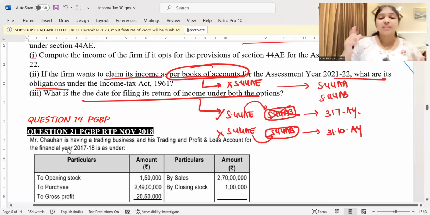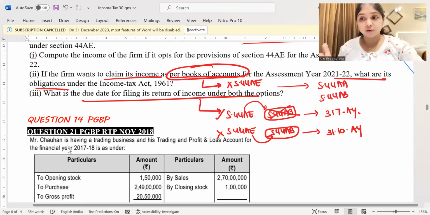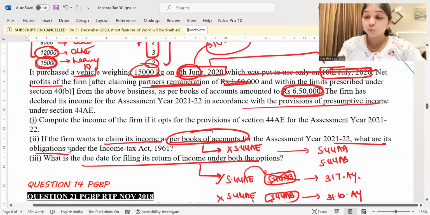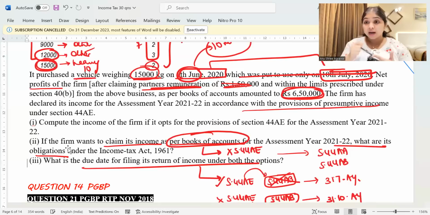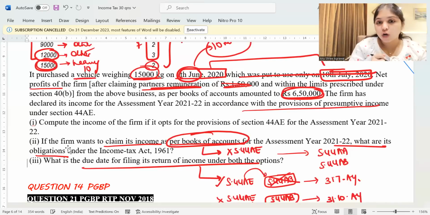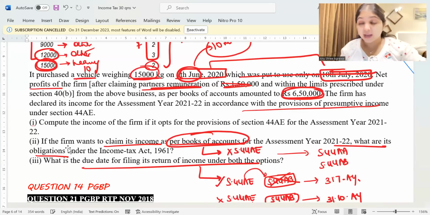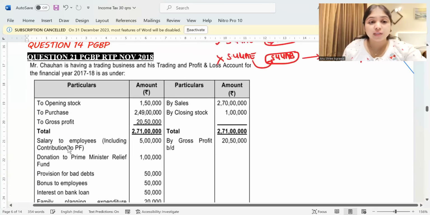Yes, guys. So with this, we're done with the 13th question. This question was helping you to understand 44AE, which is your presumptive taxation relating to assessees who are in the business of plying, hiring, leasing goods carriages. They should not have more than 10 goods carriages. In 44AD and in 44ADA, I will not let you subtract partner salary and partner's interest. But in 44AE alone, I will let you subtract partner salary and partner's interest. Okay, let's go to the next question now.